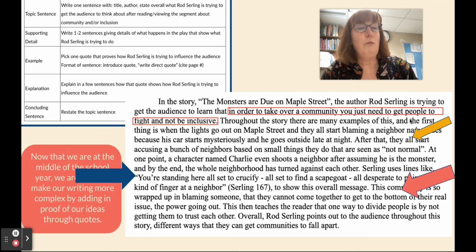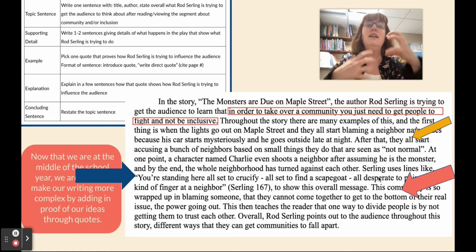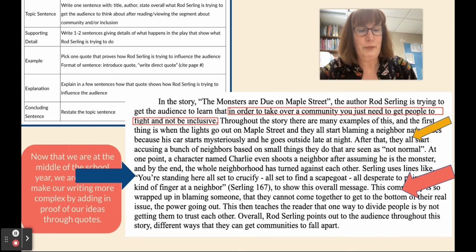So, both my supporting detail and my explanation should be at least 2 sentences, right? That's not just one quick thing. This is the meat of my paper. This is where I'm really showing how this quote is proving my point. And then finally, I want to restate the topic sentence, but in an interesting way. Overall, Rod Serling points out to the audience throughout this story different ways that they can get communities to fall apart.